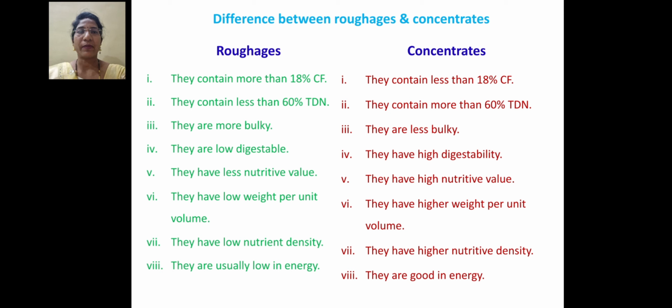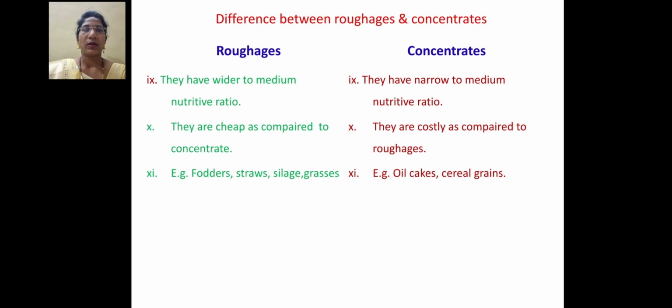Roughages have low nutrient density, and concentrates have higher nutritive density. Roughages are usually low in energy as compared to the concentrate. Roughages have a wide to medium nutritive ratio, and concentrates have a narrow to medium nutritive ratio.